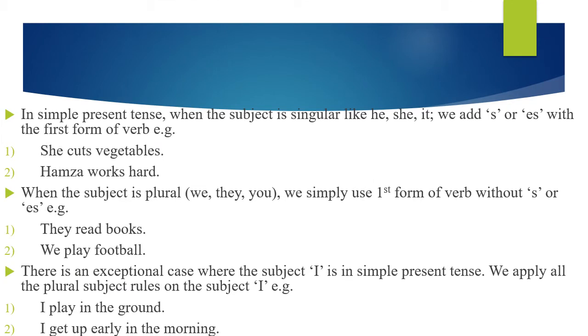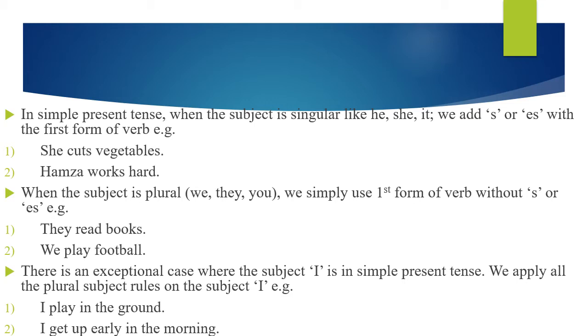Another important point that you must keep in mind is that in simple present tense, students, you will use s or es with the singular subject. As you have already learnt about the simple present tense, when the subject is singular, when there is a singular pronoun, for example he, she, it, or any singular naming word, we add s or es with the first form of verb.